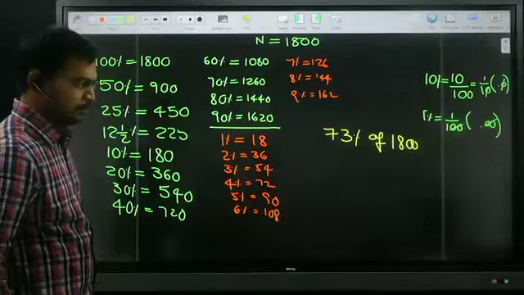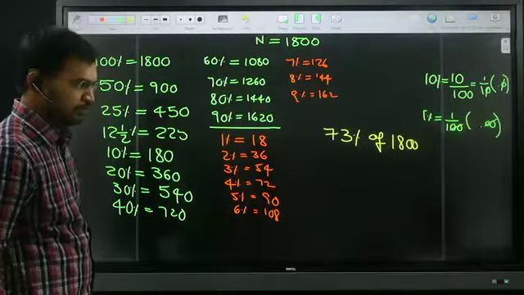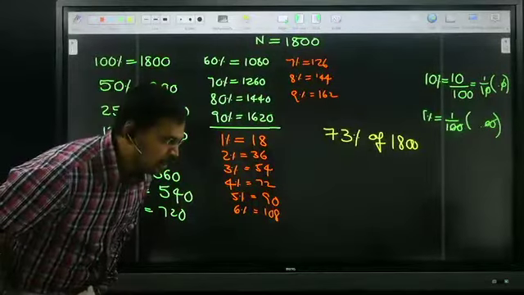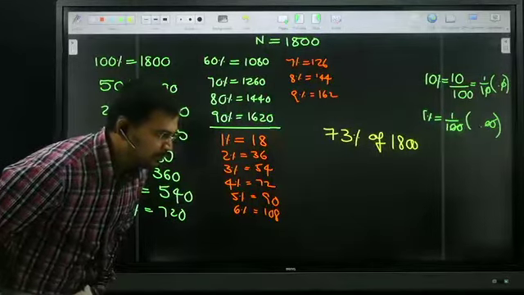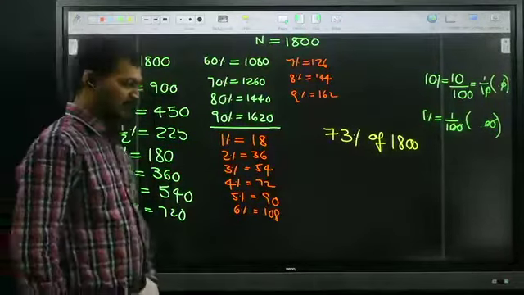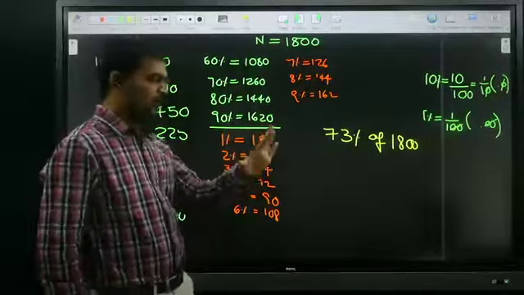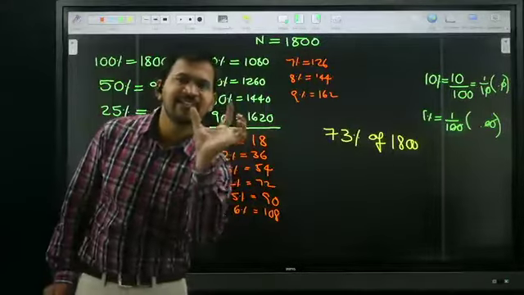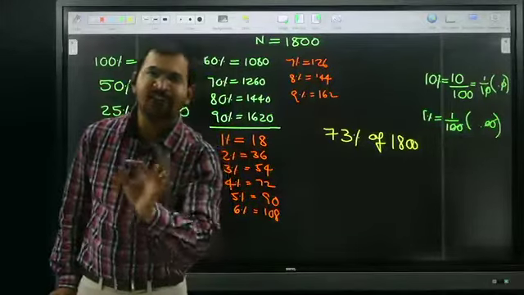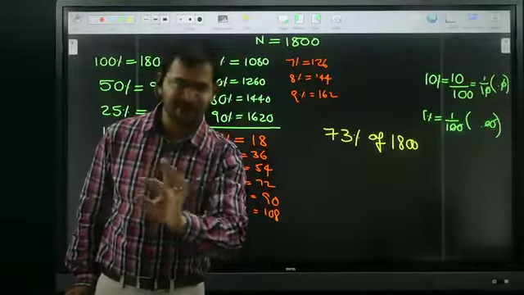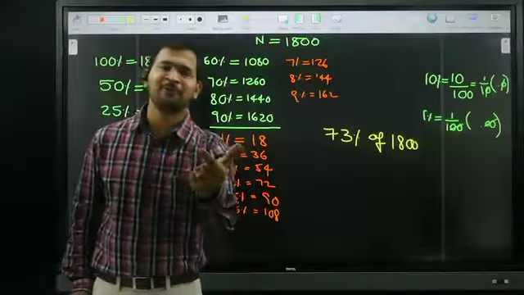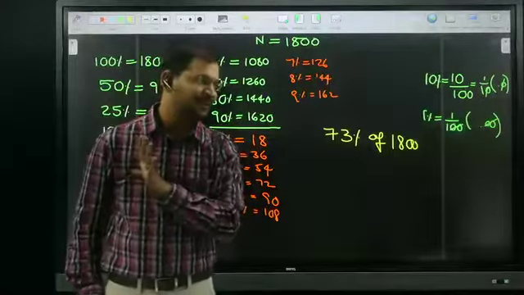1314, Swapna, very good. Balaraju 1314, very good. Varun, Anjala, Sunny, 1314. Very good. 1314 is the right answer. Don't worry. 73: 70% is 1260, 3% is 54. 1260 plus 54 is 1314.